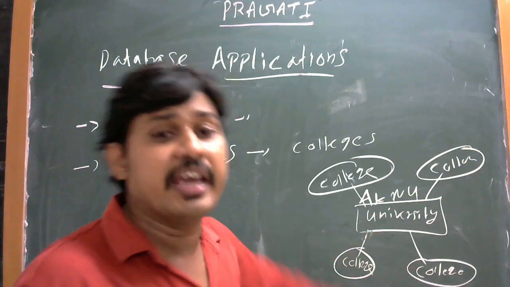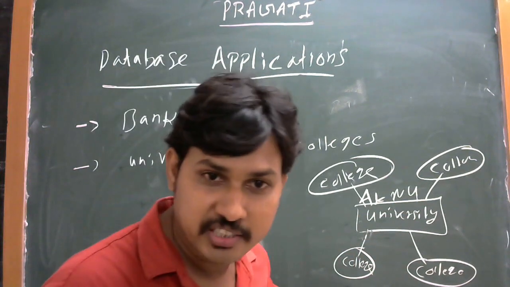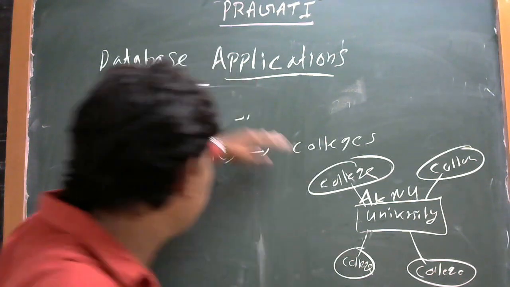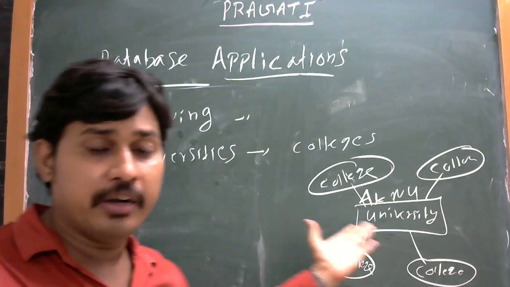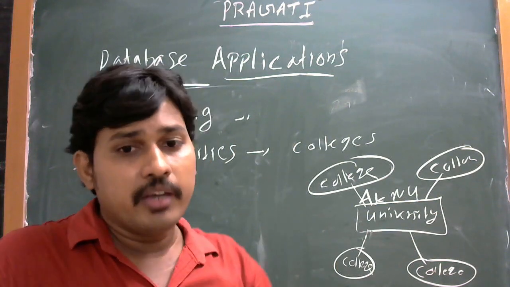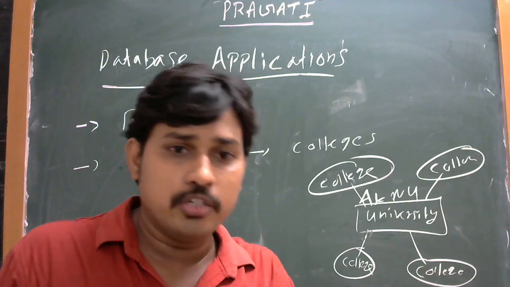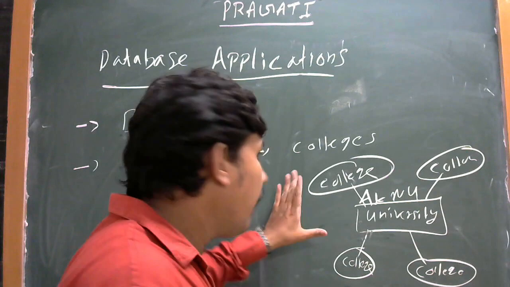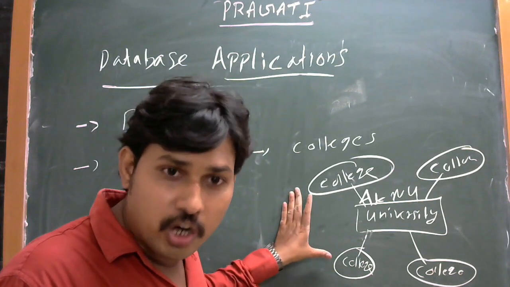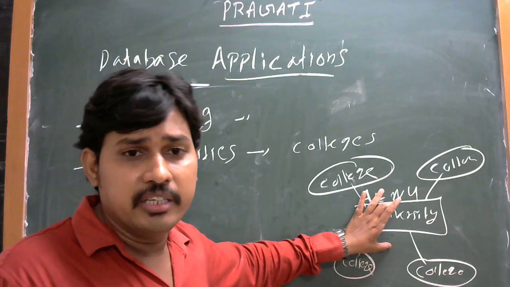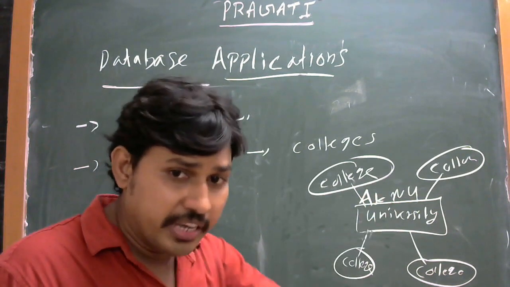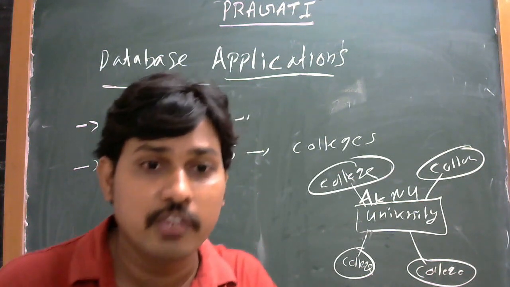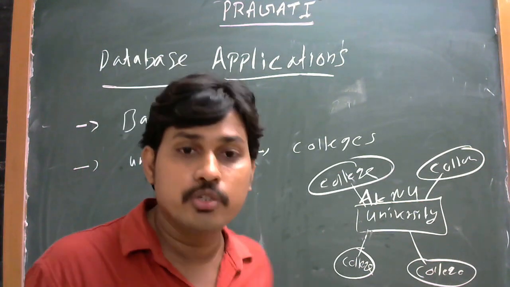This information can be shared by the affiliated colleges only, not any other users. For example, SBI banking is one database that every user can access. But this university database can be used only by the affiliated colleges. This database consists of multiple types of information, and the information can be shared with the affiliated colleges, not any other individual users.